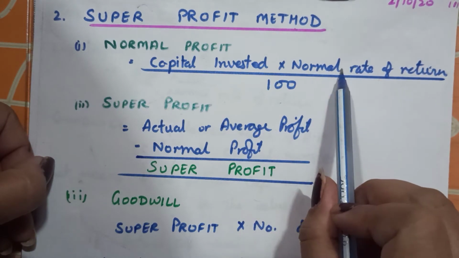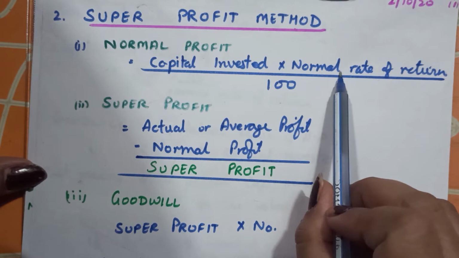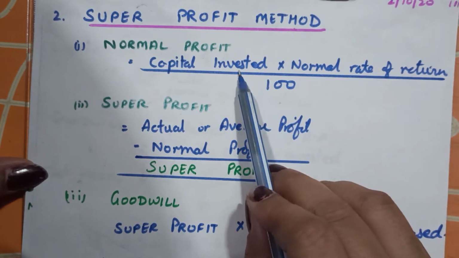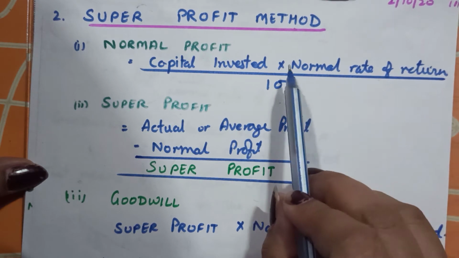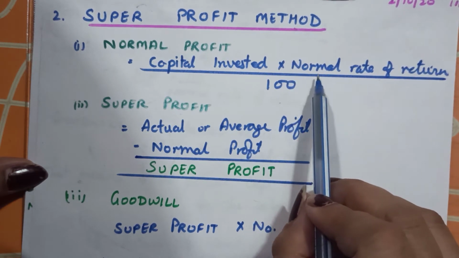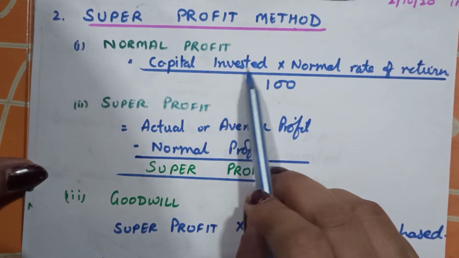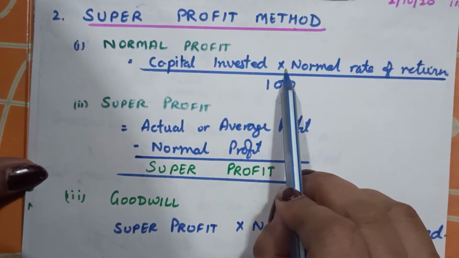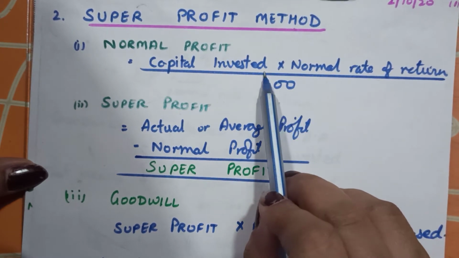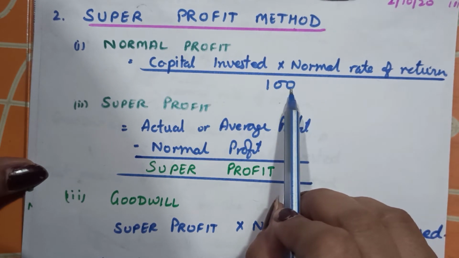That means how much profit is generally everyone in this business able to make, at a normal rate and a normal effort pace. In case I invest rupees 10,000, normally people are earning suppose 10%. So I should earn 10,000 into 10%, which means 1000.